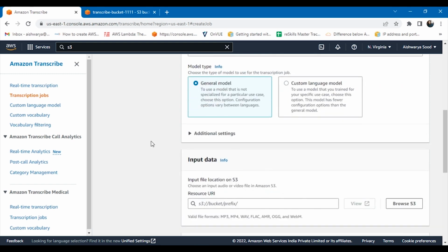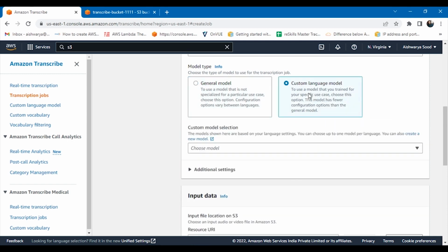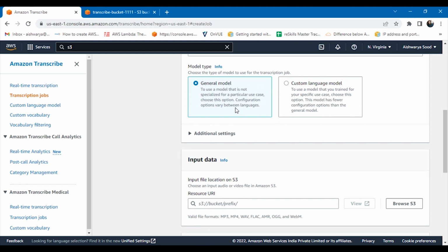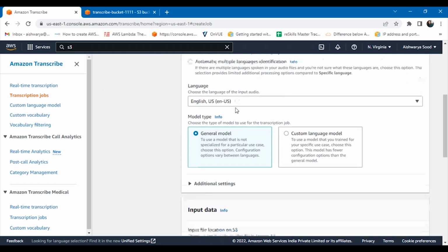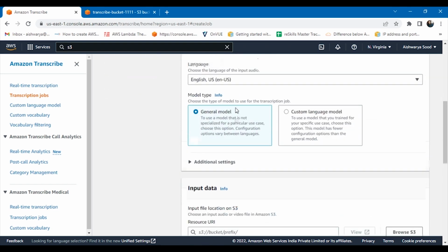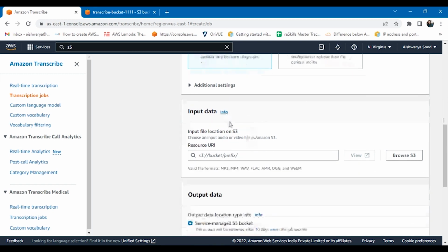Then you choose a model type. If you have a specific use case, you can go ahead with a custom language model. You have to create a model and you can select it over there. But if you don't have a use case, like right now, we are just doing it for demo purposes, just to explore how Transcribe works and how we can get started with this. In that case, I can go ahead with the general model. It will have various configurations which I will explain further.